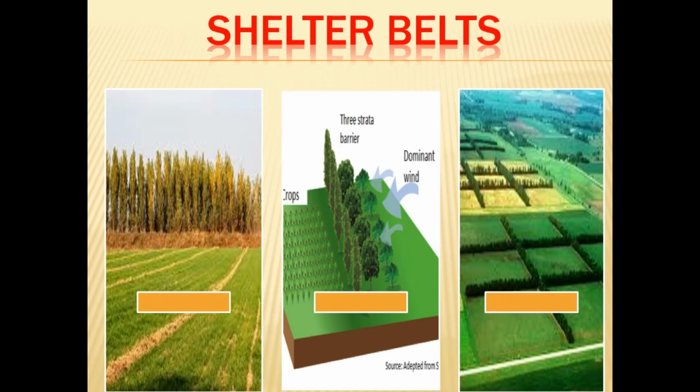When plants or trees are grown to create shelter in the form of lines. Okay, see the three images. Everywhere shelter is given through trees. They give shelter to the crops so that the soil will not get eroded. This is called shelter belt.